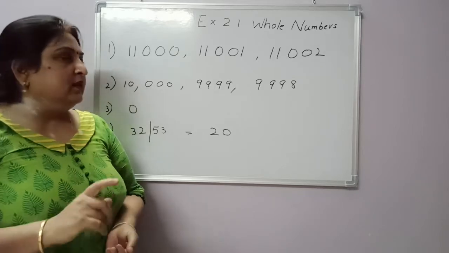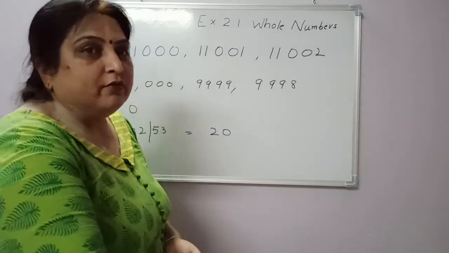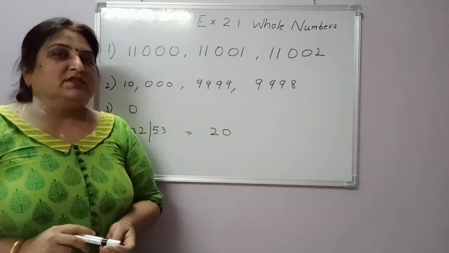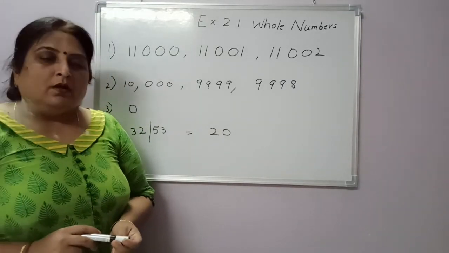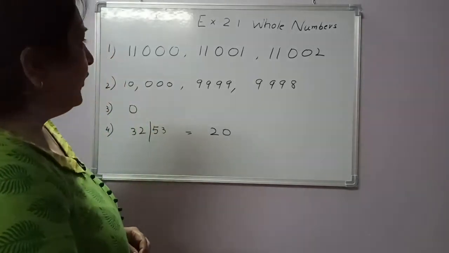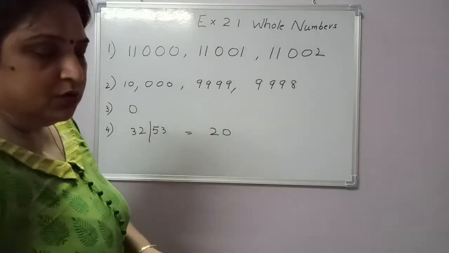Now we will start the topic whole numbers. Children, do you know what whole numbers are? Whole numbers are the numbers which start from 0. Natural numbers are the numbers which start from 1. Okay, so this is exercise 2.1. Let's start the question.